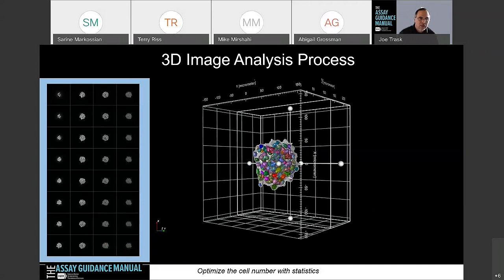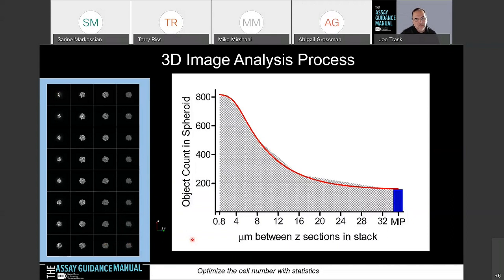So what's going to be most important for you? Do you need to capture all of these Z slices to get quantitative data? The answer is probably no, but what's the cutoff? So this is a plot really showing the microns between the different Z sections in that particular stack and what you want to try to achieve. So this is at 0.8 microns. This is the lowest interval that was used for that particular Z stack. And there are over 800 objects that actually were counted.